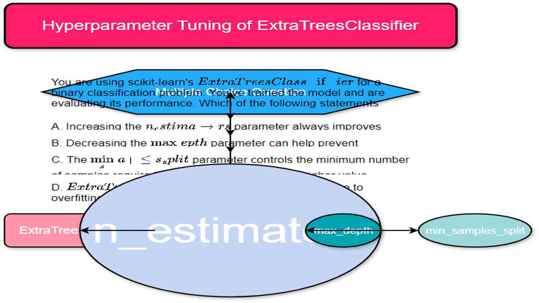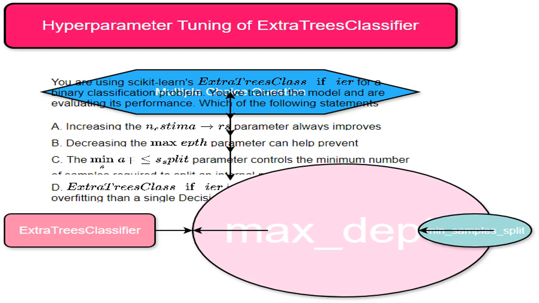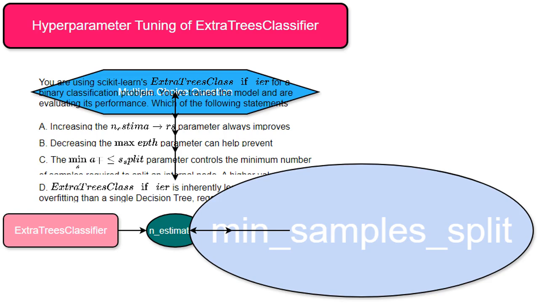N_estimators specifies the number of trees built in the ExtraTreesClassifier model. Max_depth sets the maximum depth of each decision tree in the model. This limits the complexity of each tree. Min_samples_split controls the minimum number of samples, data points, required to split an internal node in the trees.